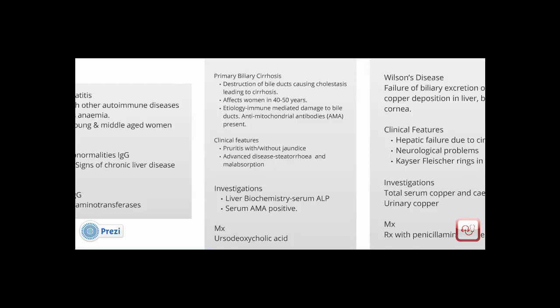The etiology of PBC: it is an immune-mediated disease that damages the bile ducts, and anti-mitochondrial antibodies or AMA are present in most cases. Clinical features of PBC are pruritus and jaundice, which is the commonest complaint, and patients with advanced disease may also have steatorrhea and malabsorption.